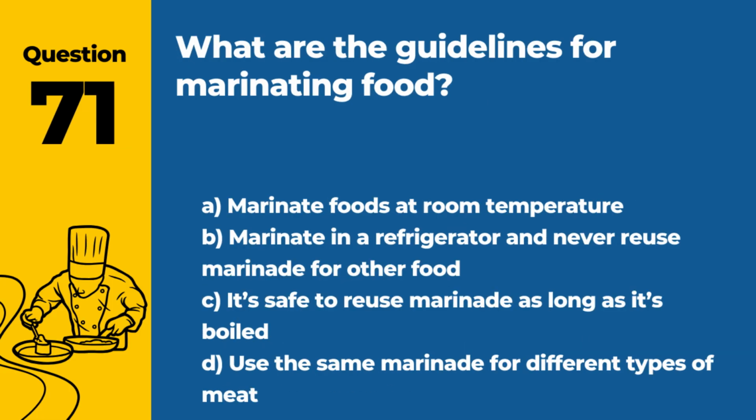Question 71. What are the guidelines for marinating food? A. Marinate foods at room temperature. B. Marinate in a refrigerator and never reuse marinade for other food. C. It's safe to reuse marinade as long as it's boiled. D. Use the same marinade for different types of meat. Answer. B. Marinate in a refrigerator and never reuse marinade for other food. This prevents cross-contamination and bacterial growth.